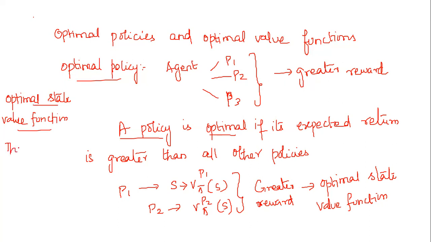The state value function of the optimal policy is called an optimal state value function. Now let's see what is an expression for the optimal state value function and optimal action value function.